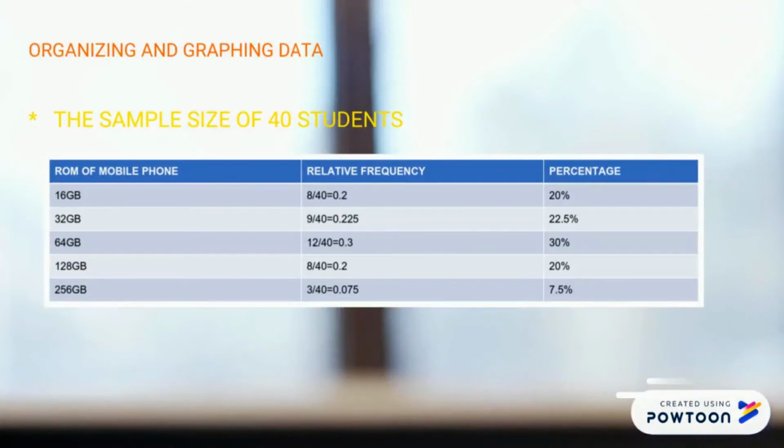The probability is shown in the second column. The percentage is shown in the third column. The total probability is 1, while the percentage is 100%. From this analysis, we can conclude that among UPSI students, they prefer to use a normal size of ROM, that is 64 GB, rather than others.